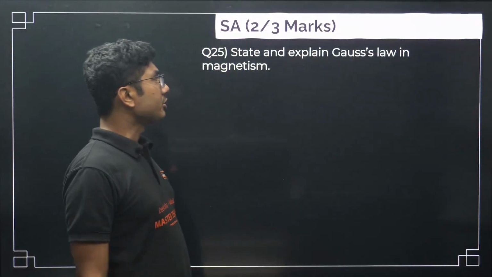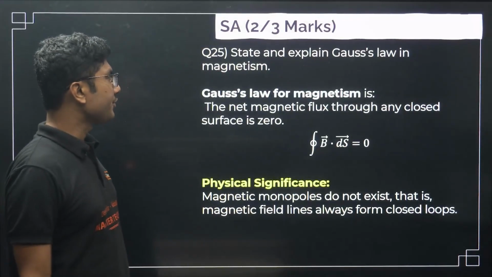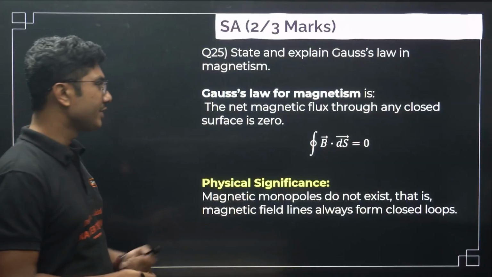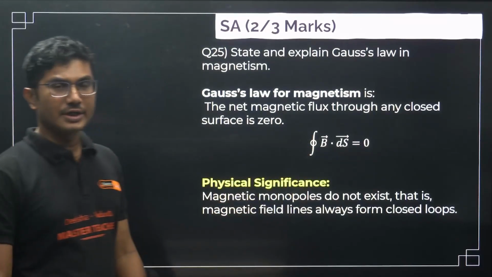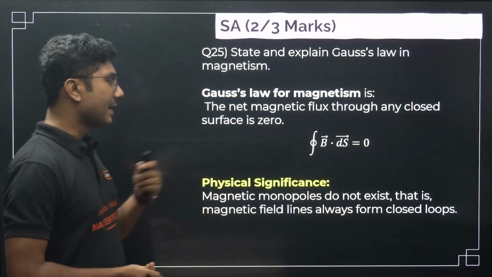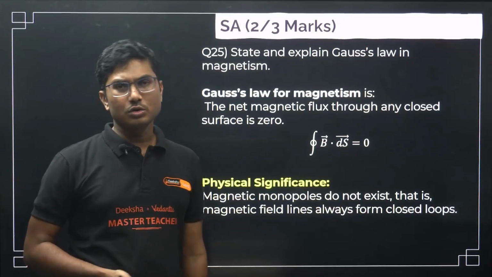State and explain Gauss's law in magnetism. This is also an important question. Gauss's law of magnetism says the net magnetic flux through any closed surface is always 0. So the closed integral of B dot dS is 0. Physical significance: magnetic monopoles do not exist, that is, magnetic field lines always form closed loops.